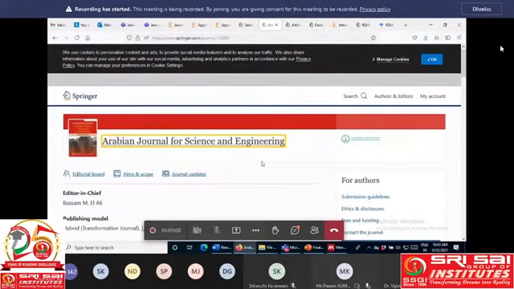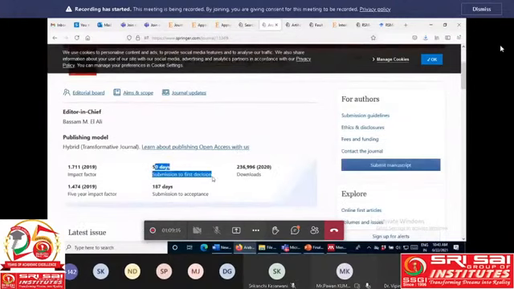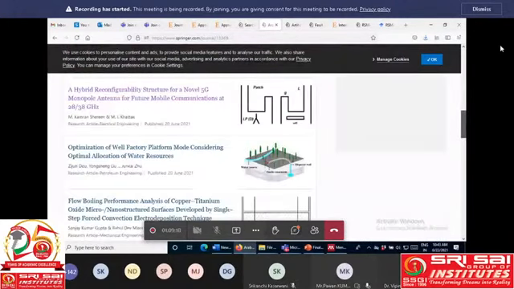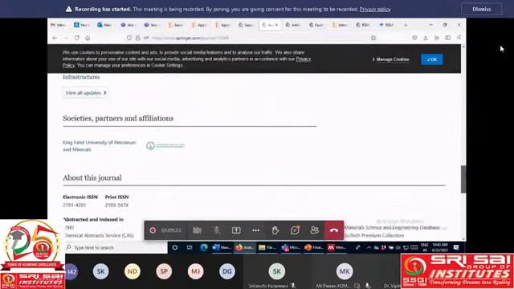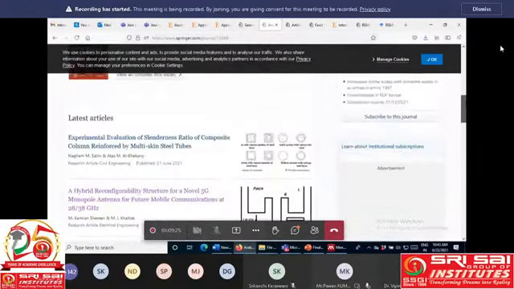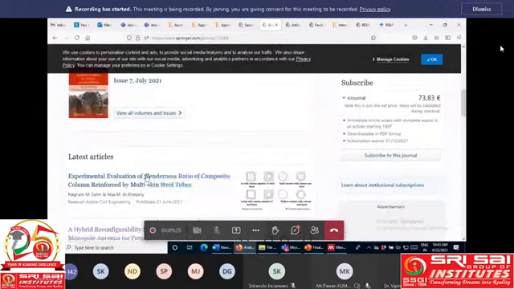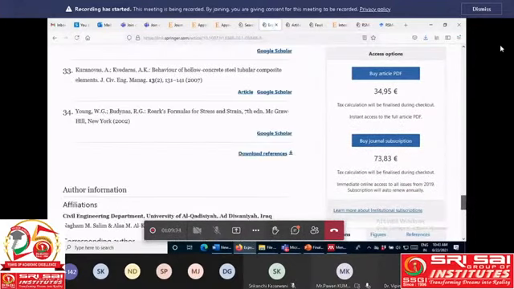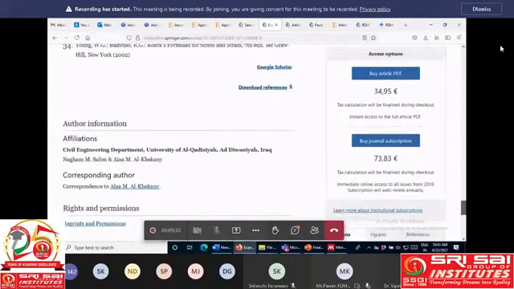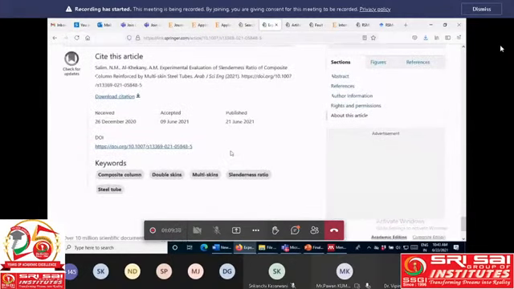In the case of Springer, they write their first decision time here, but for the exact time you can go to the end of the article, and you can check the time span of your article or journal, in which time they give you the acceptance. 26th of December 2020 to 9th of June 2020.